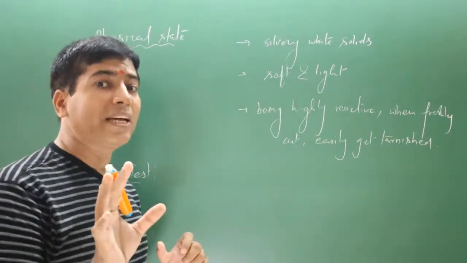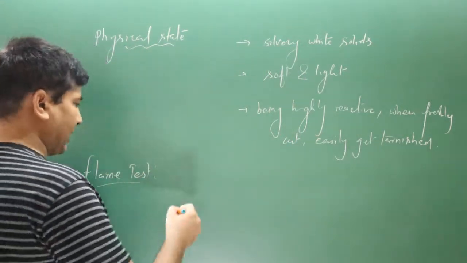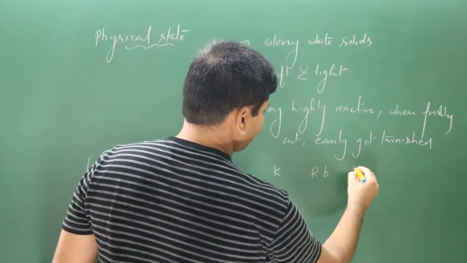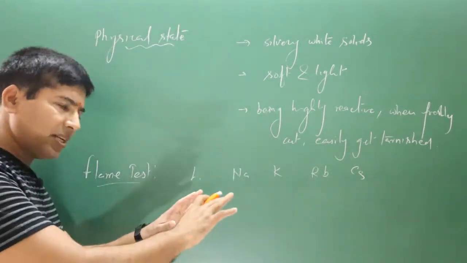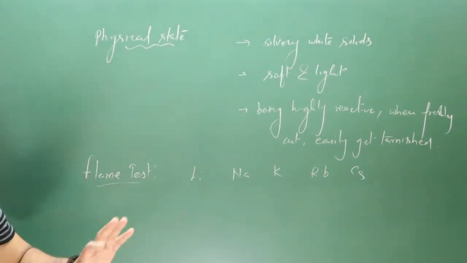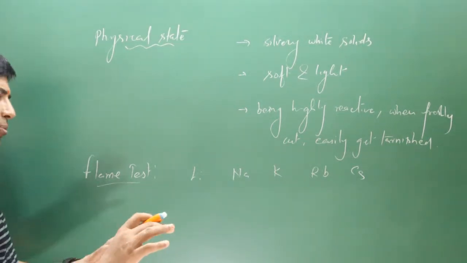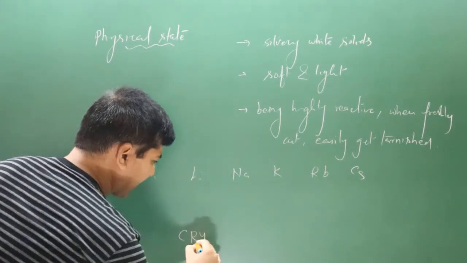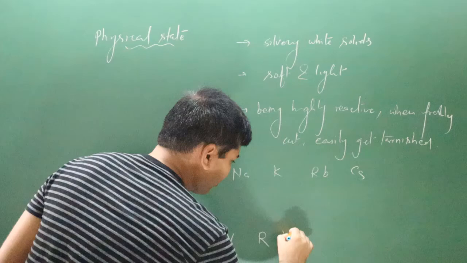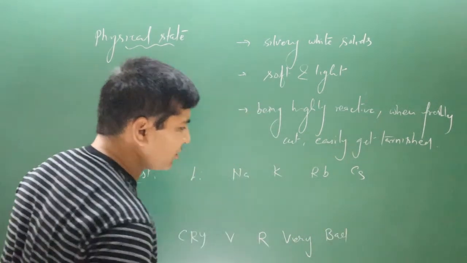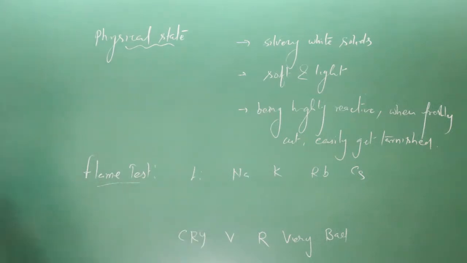And now how we have to memorize the colors, that is the important part. We have lithium, sodium, potassium, rubidium, cesium. Each element shows a different color in a flame test when heated in a Bunsen burner. So how do we memorize the colors? You have to remember one small sentence: "Cry we are very bad." This is a simple sentence you have to memorize. Cry we are very bad.